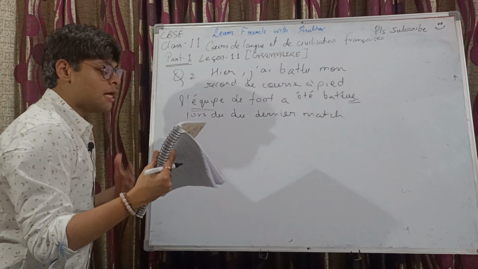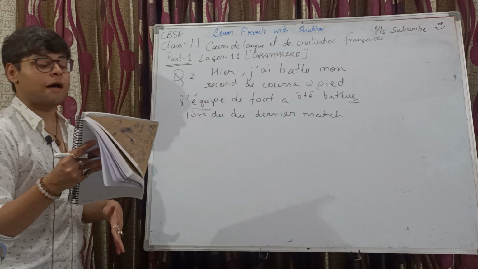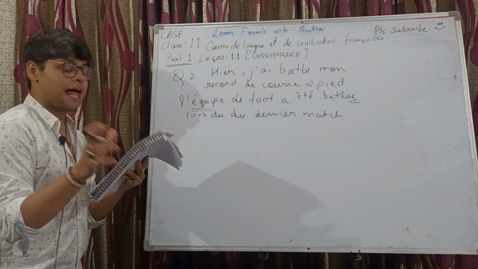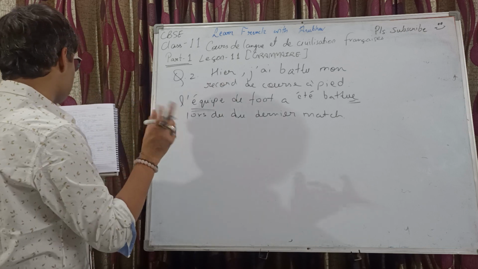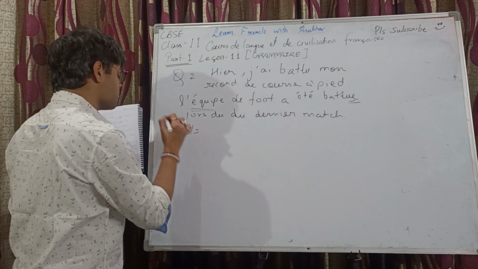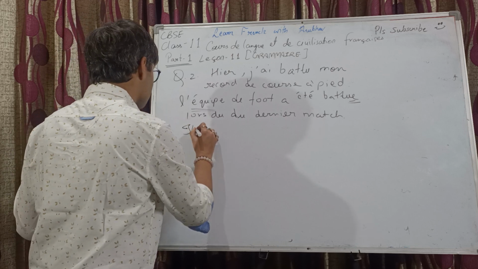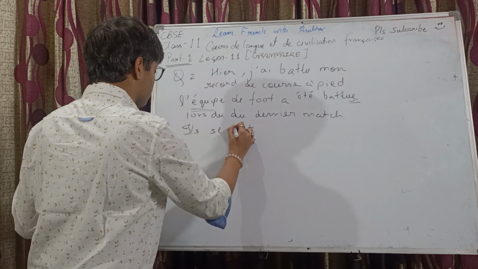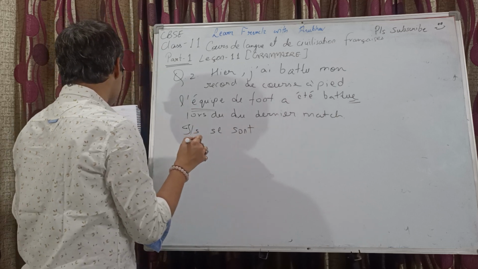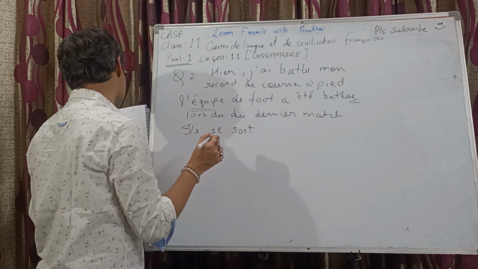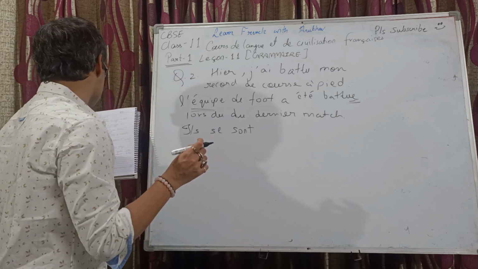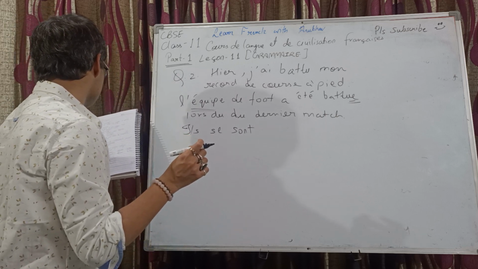Okay, similarly, se battre. Now we have to use se battre in pronominal form in passé composé, of course. So we will have the pronoun over there, right? Reflexive pronoun, pronom réfléchi. Ils se sont battus pour obtenir cette promotion. They fought, they defeated themselves for obtaining this promotion.